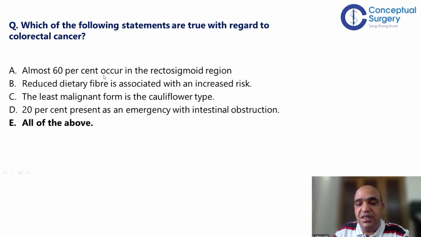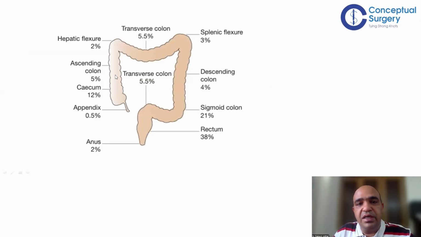Almost 60% occur in the rectosigmoid area, right? So this is the rough distribution. The most common is the left side, rectosigmoid. You can see sigmoid 21% and rectum 38%. So together it is almost 60%, right? So sigmoid and rectum, we call it rectosigmoid.